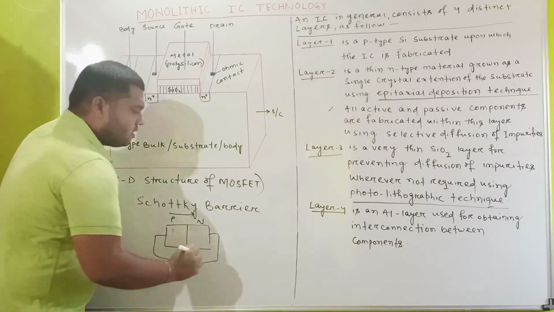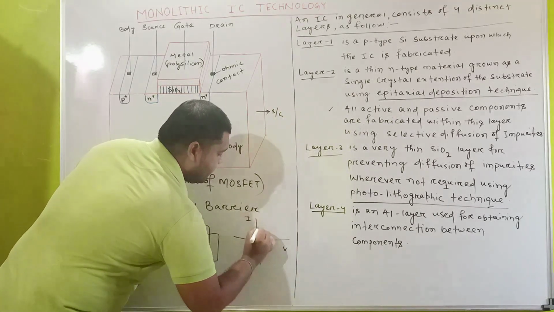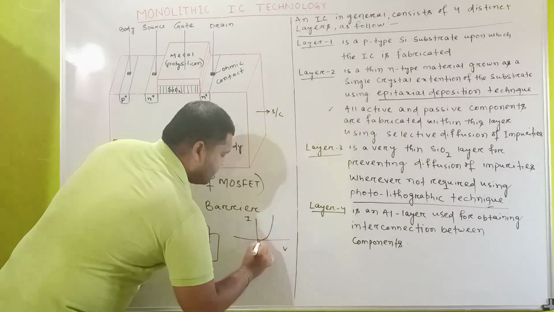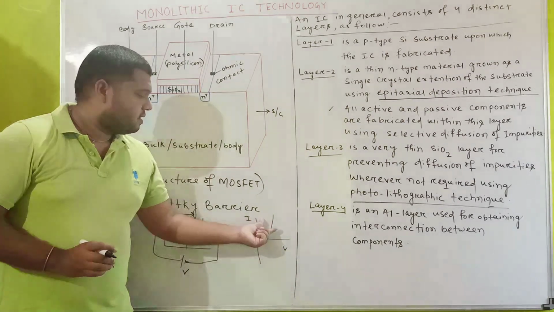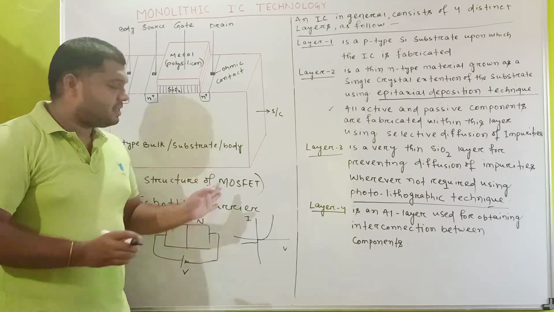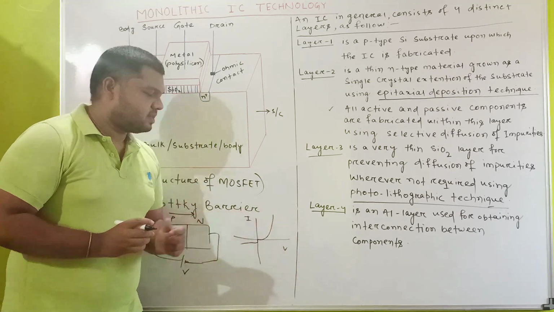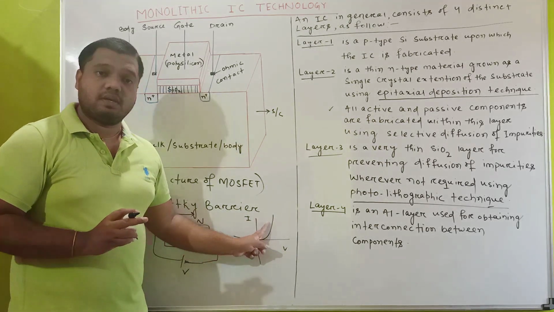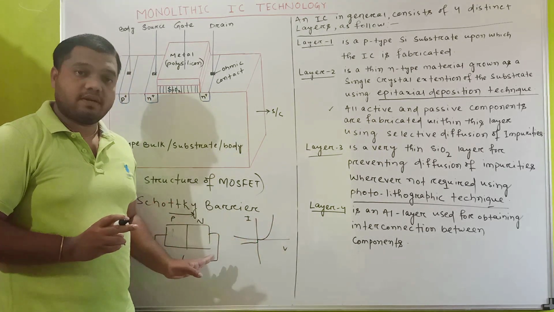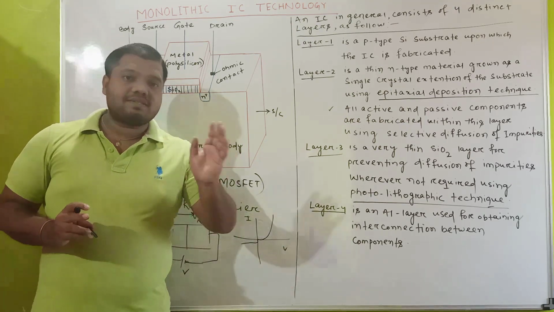If we draw the characteristic curve, with V and I, the curve is like this. That means the rectification property of this PN junction diode allows current in the positive side only and zero current in the negative side. So a Schottky barrier allows current in a single direction.